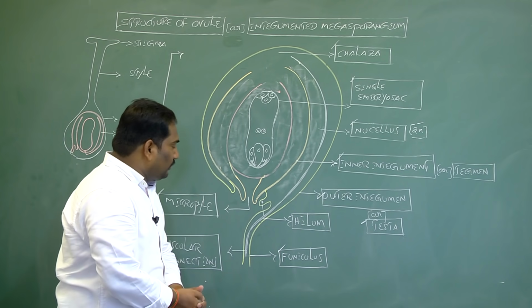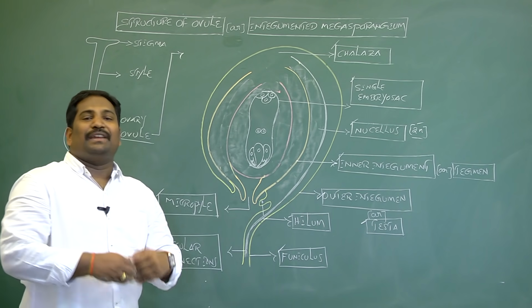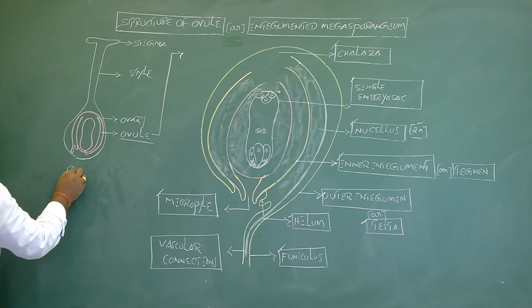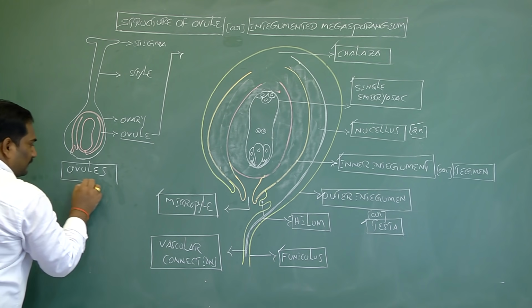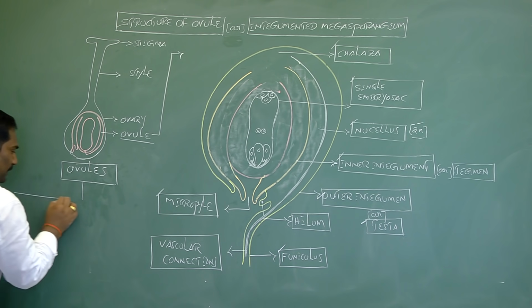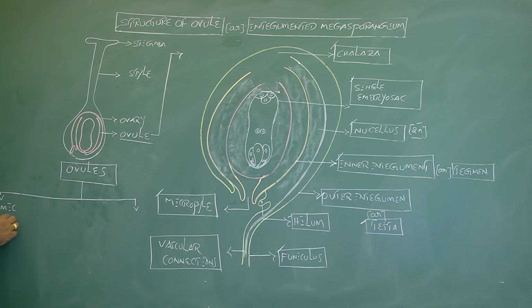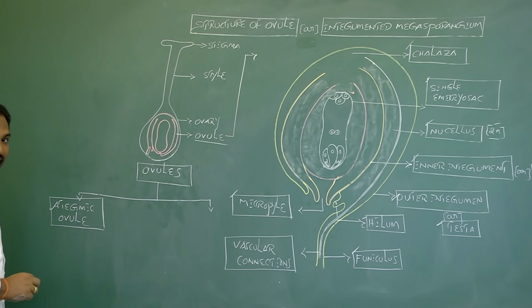In the structure of the ovule, the number of integuments is one or two, or may be absent. Because of this characteristic feature, ovules are generally classified into three types. The first type of ovule is the ategmic ovule.